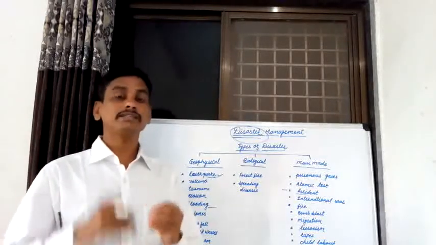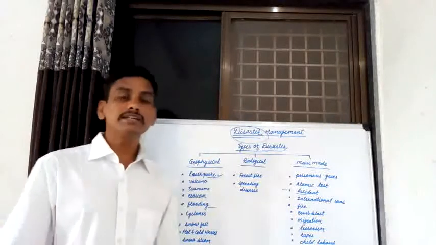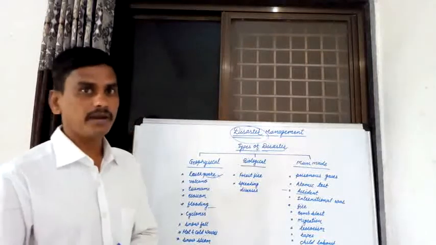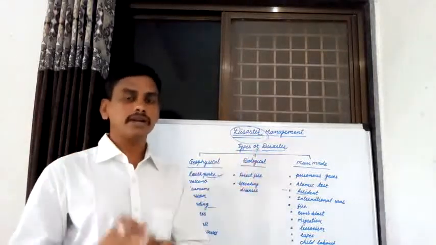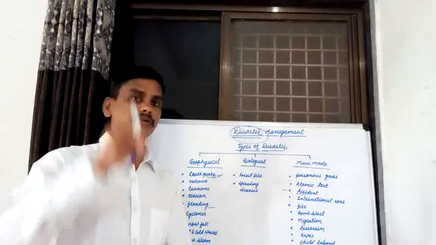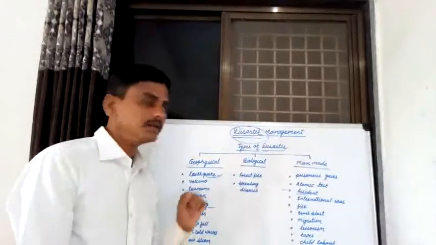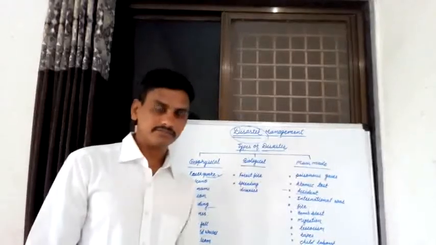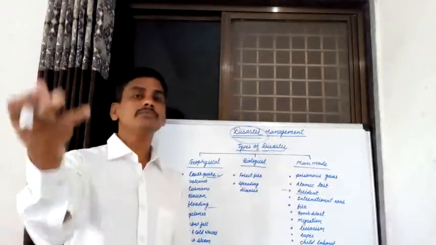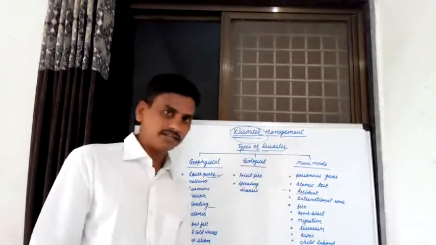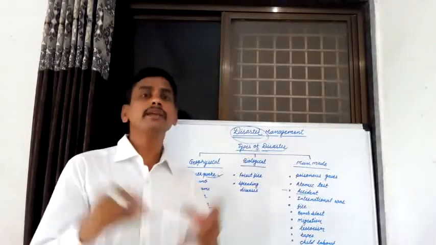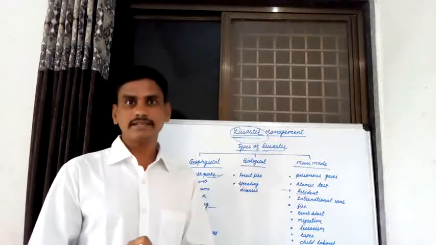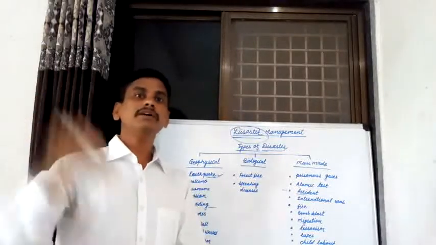These are different examples of geophysical disasters, and these geophysical disasters affect various living organisms and the environment. These are various examples of geophysical disasters. Then the second type of disasters is known as biological disasters. There are various examples of biological disasters. Those disasters are found in nature.